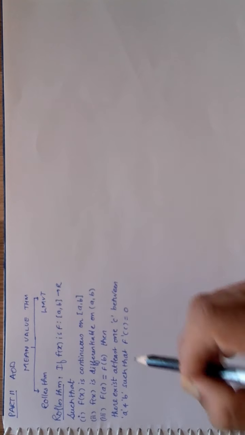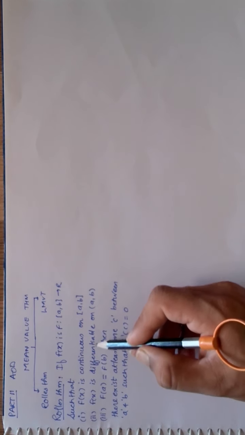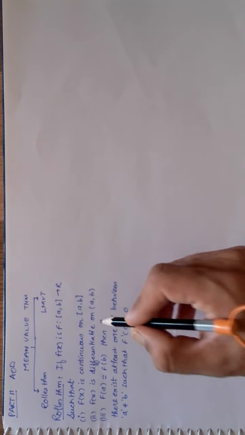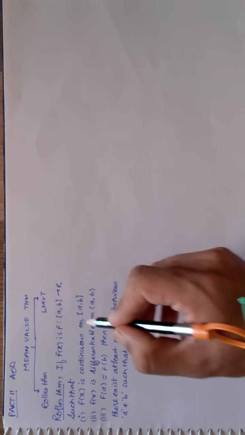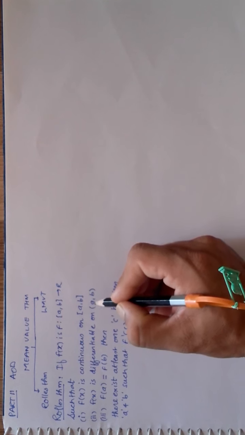Okay, that is, polynomial function is continuous everywhere, constant function is continuous everywhere. Like this you have to remember, sine, cos, tan, cot, cosec, all are continuous in their respective domains. Okay, now the function must be differentiable on not the closed, now it is open. Now why this condition? If the function is continuous on this particular domain and it is defined only for this particular domain, that means this becomes the extreme points.